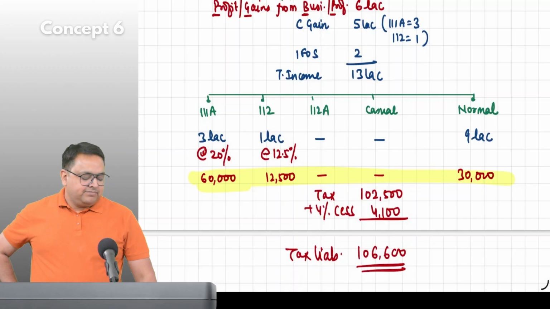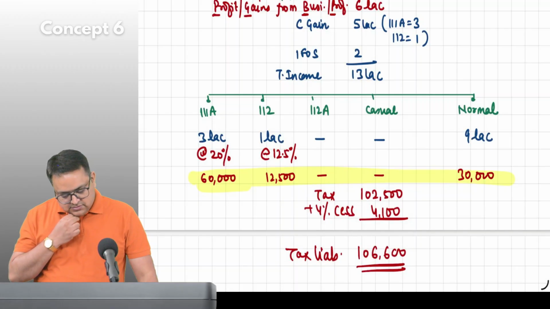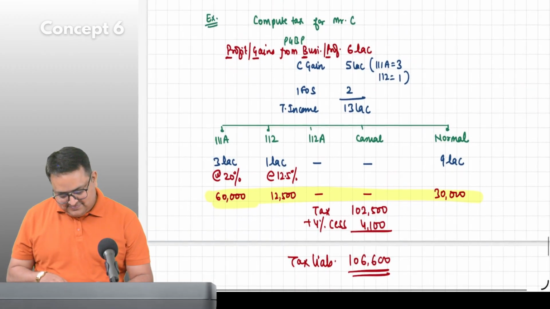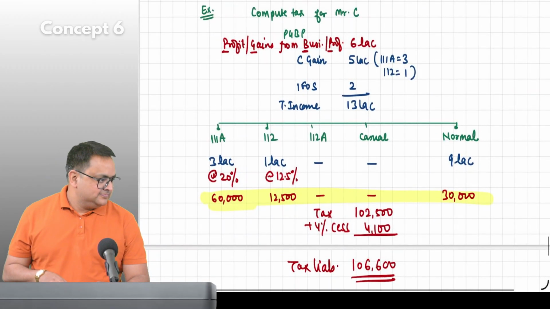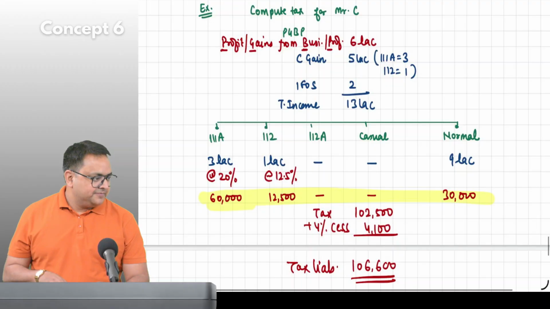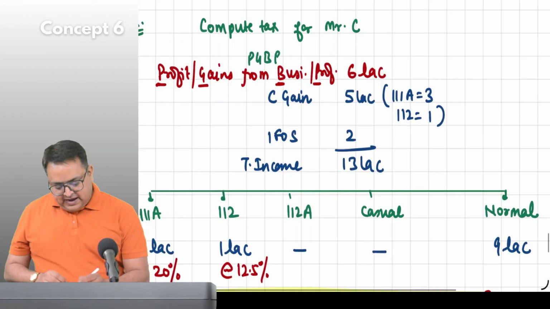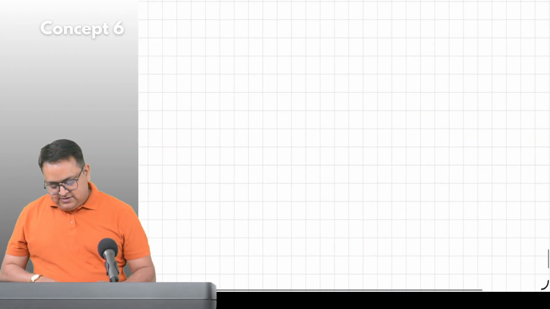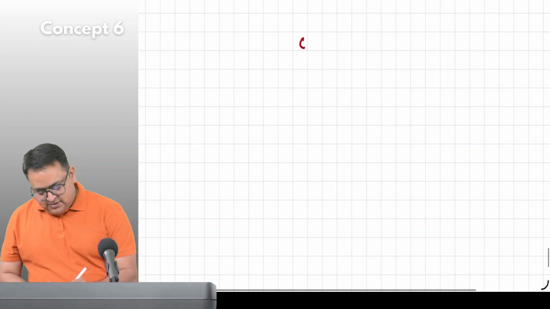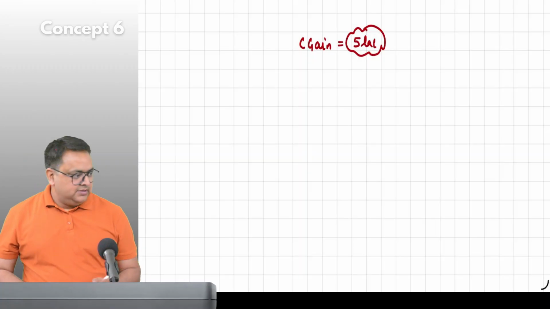Yes, sir. Now, sir, in capital gain there is 5 lakhs. You have written 111A 3 lakh, 112 1 lakh, remaining 1 lakh. Correct. Shankara, you are asking this? Yes, sir. Good. See? Shankara, capital gain. Everybody, please help. Shankara, how much was the capital gain? 5 lakh, right? Yes, sir.